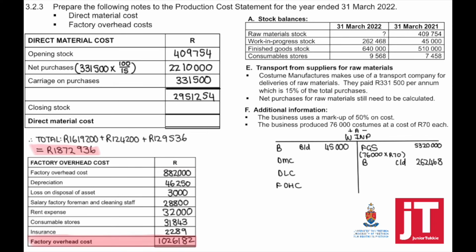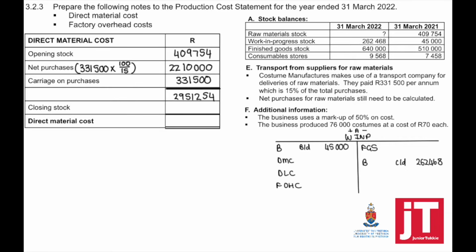We can calculate the finished goods stock by using the business produced 76,000 costumes at a cost of 70 Rand each. We have calculated direct labor cost. We can calculate the factory overhead cost, so we first need to solve that before we can complete the direct material cost.